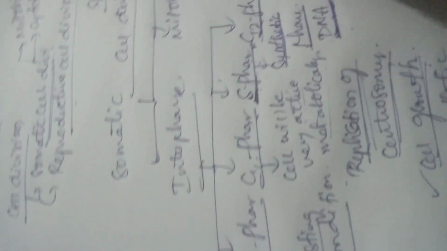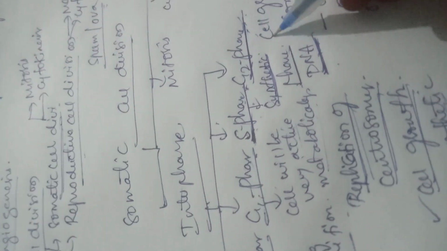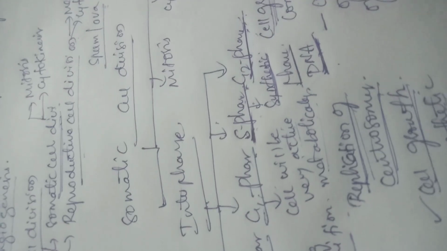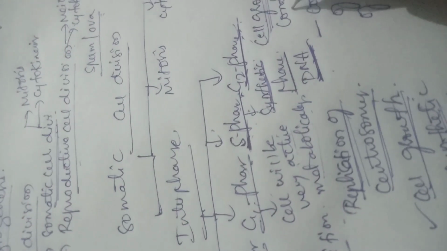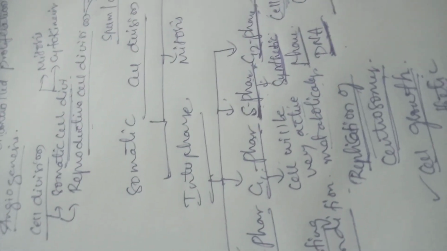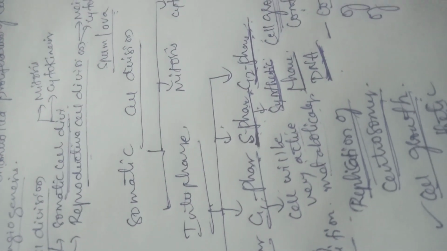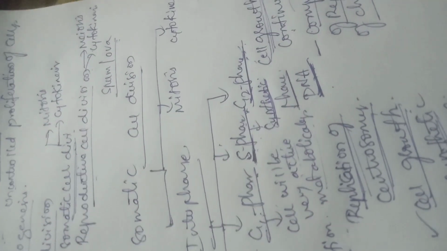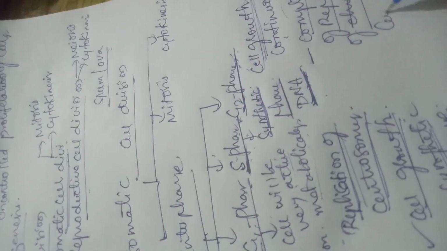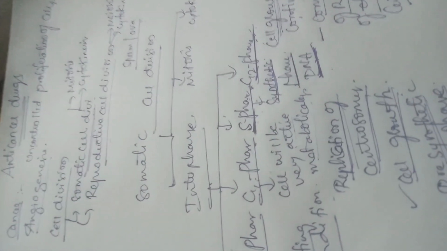Next phase is G2 phase. So this is the last phase of the interphase. G2 phase is characterized by continuous cell growth, and along with the continuous cell growth there is formation of cell organelles, and proteins and enzymes that are required for cell division will be formed in the G2 phase. And also it is characterized by completion of replication of centrosomes. So all of these events take place in the interphase.